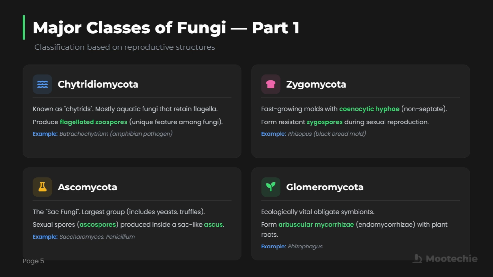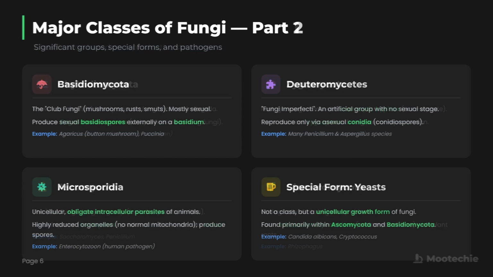Finally, Glomeromycota. These are ecologically vital obligate symbionts, meaning they must live in partnership with another organism. They form arbuscular mycorrhizae with plant roots, deeply penetrating the root cells to exchange nutrients. An example is Rhizophagus. Let's continue with part 2 of the major classes.